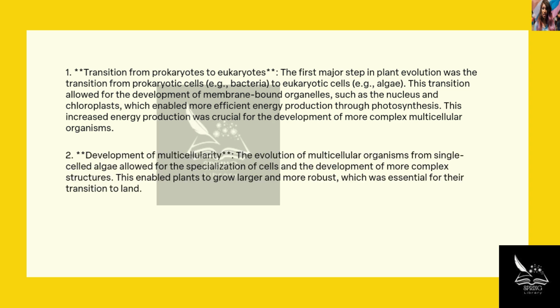2. Development of multicellularity. The evolution of multicellular organisms from single-celled algae allowed for the specialization of cells and the development of more complex structures. This enabled plants to grow larger and more robust, which was essential for their transition to land.